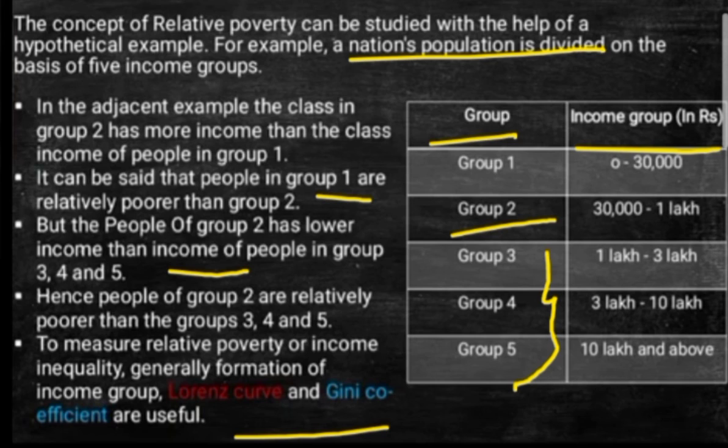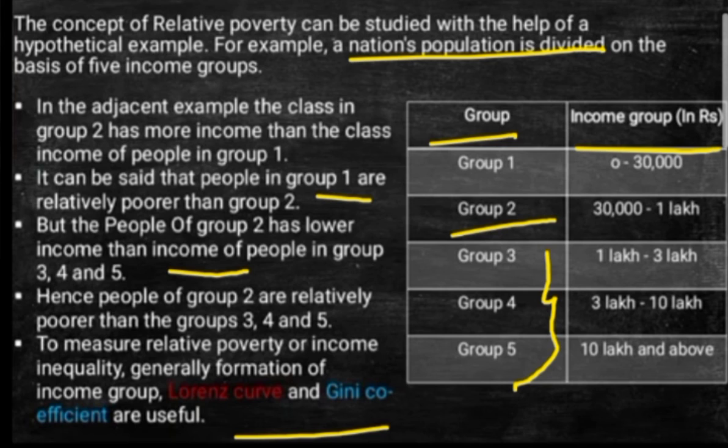It is used for measuring income inequality or relative poverty. And the Gini coefficient is a statistical measure of the degree of variation represented in a set of values, used in analyzing income inequality.